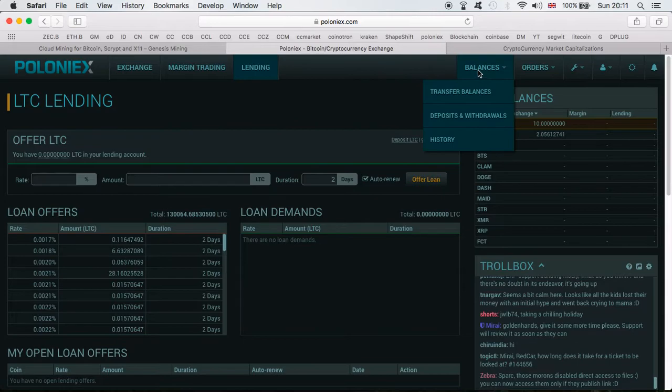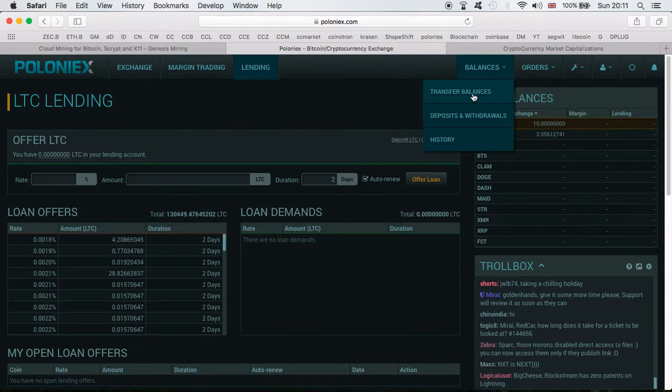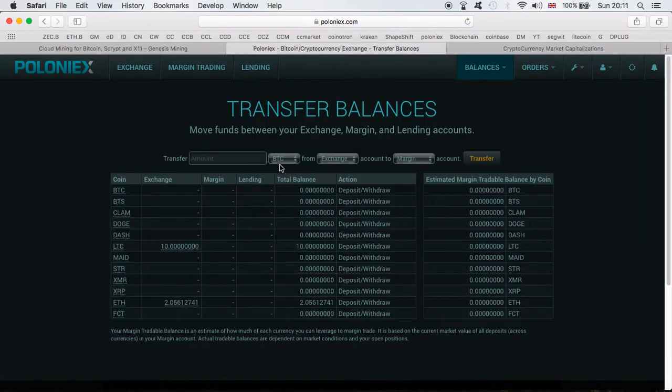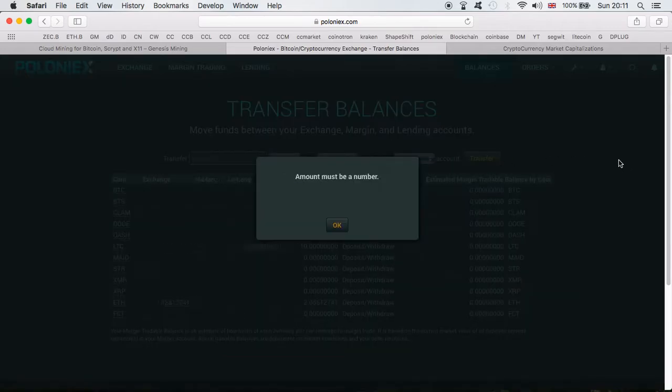So in order to do that, all I have to do is go to balance, transfer balance, and then what I can do is just click on the amount, which is very easy to use, and then from exchange I click on lending. You don't pay a fee or anything for doing this transaction. So all I gotta do now from here, guys, is click transfer.